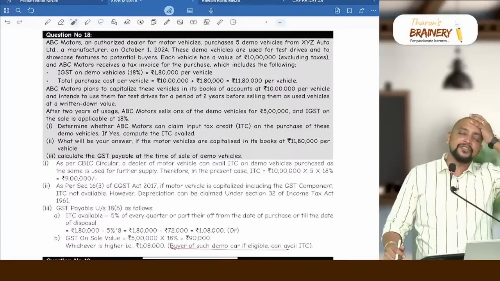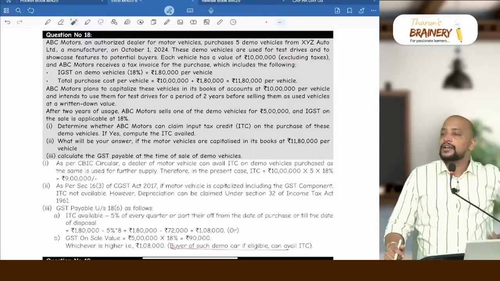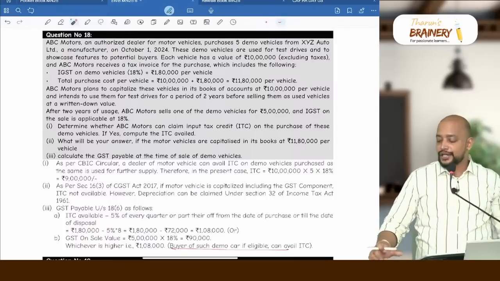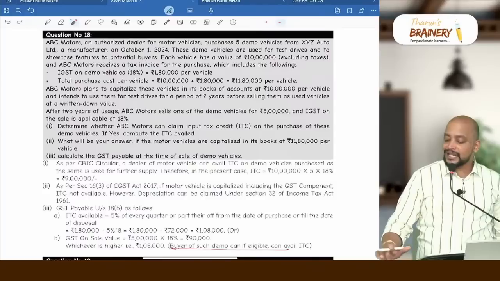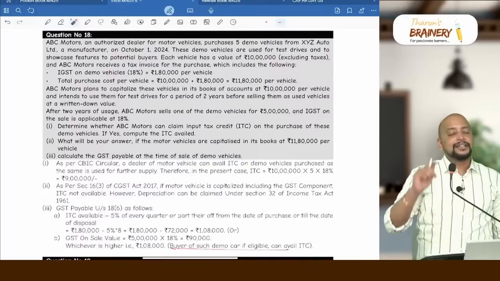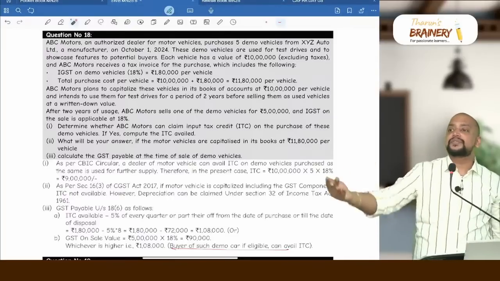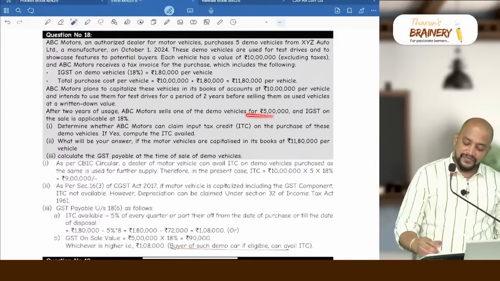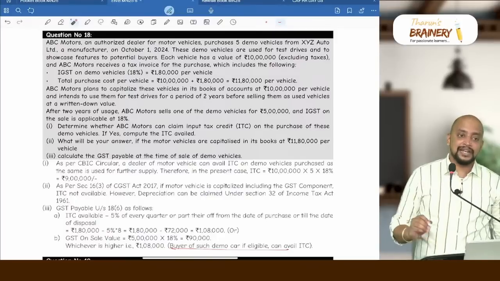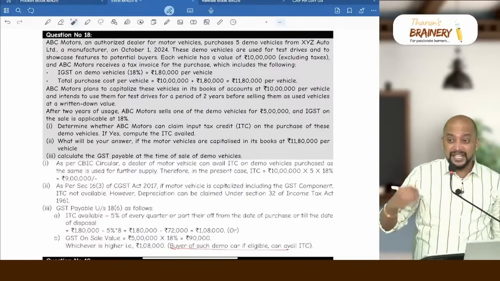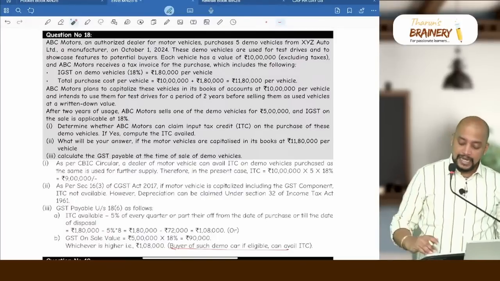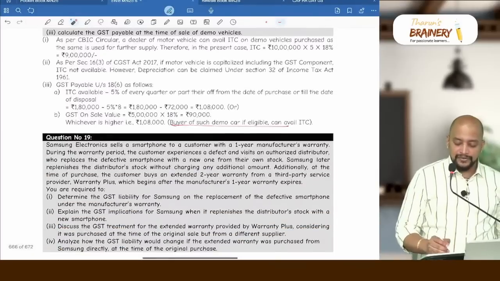Please observe the question carefully. After 2 years they are selling. 2 years means 8 quarters. So 8 into 5, that is 40%. So 1,80,000 minus 40% will be 1,08,000. Or what is the sale price at which this vehicle is sold? That is 5 lakhs. So 5 lakhs into 18% will be 90,000. Whichever is higher, 1,08,000 will be taken.